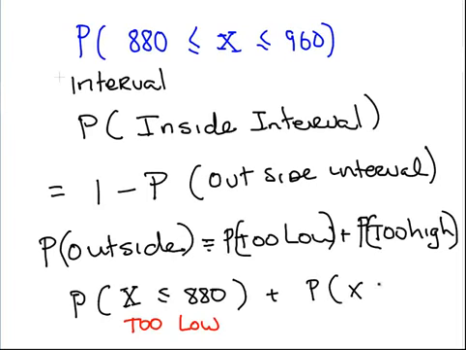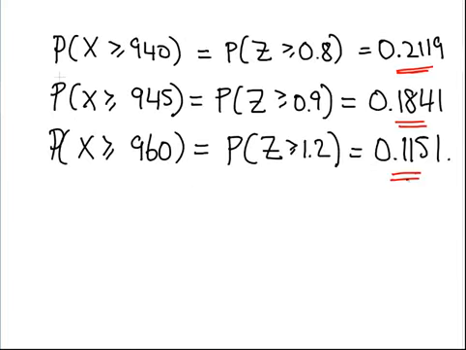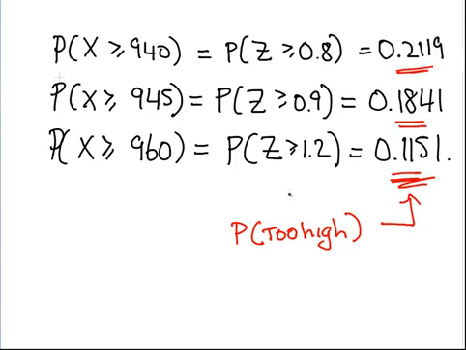The probability of being too high is the probability of the mass of the Arab horses being greater than 960 pounds. Just as a remark, if you have seen the last presentation, I actually answered this one already. The probability of being too high for that interval is 11.51%, 0.1151. So what I'm interested in now is the probability of being too low.